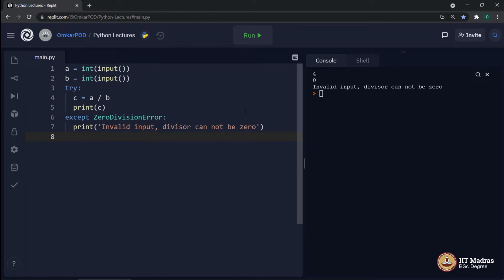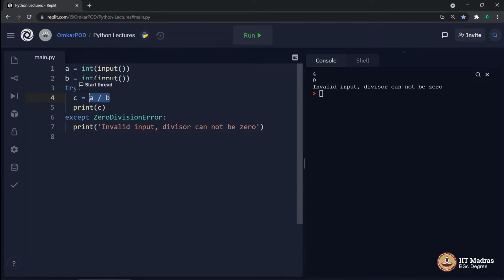and now instead of the computer throwing some error, we terminated our program with a valid output. And the output is an indicative message to the user which says your input was wrong. You should not have 0 as a value for the divisor. And this is exactly how we handle exceptions. And as I said earlier, we cannot force the computer to do 4 divided by 0.